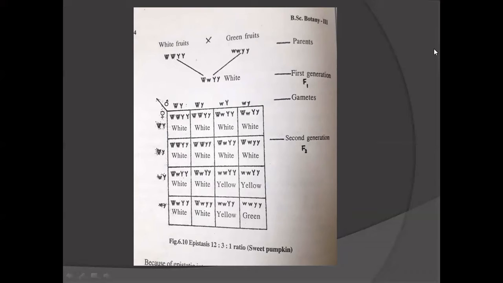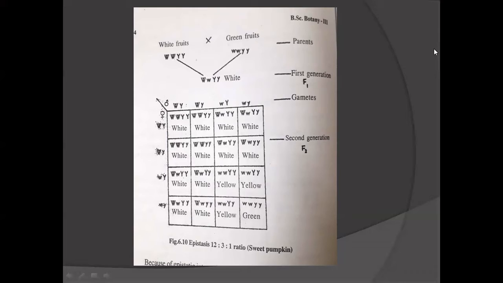So here white is the dominant color, and it is masking the expression of yellow and green color. This is dominant epistasis. Here white is acting as dominant, masking the expression of yellow and green. That's why in the F2 generation we got 12 white, 3 yellow and 1 green, a 12:3:1 ratio.